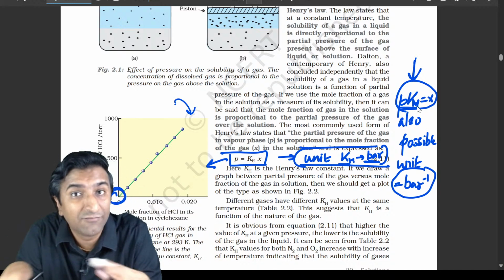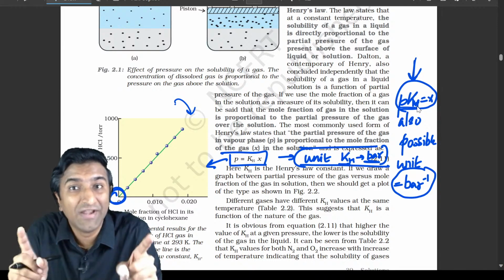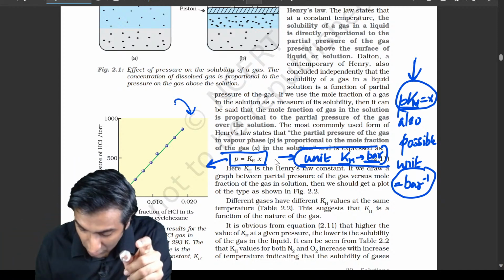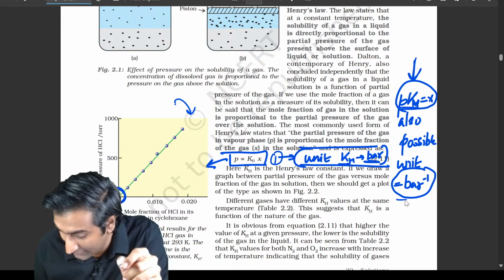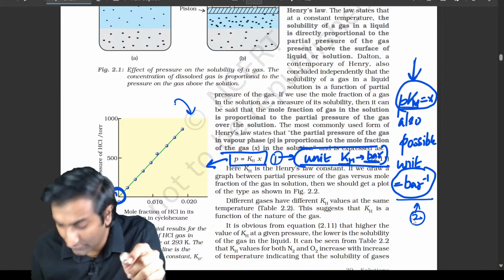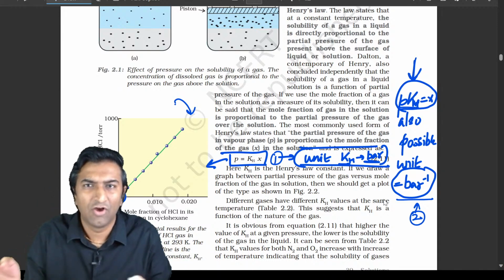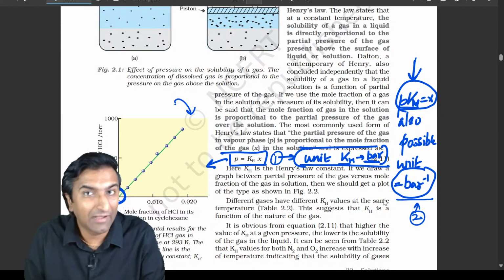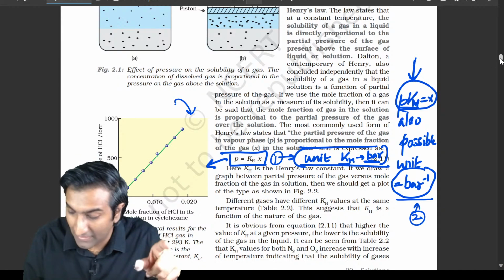Now, how do you know which is the form of the equation? Check the units of KH. अगर KH की unit है bar, then you're talking about equation number 1. अगर KH की unit है bar inverse, then this is the other equation. Is just y equal to mx or y equal to 1 by m times x. That's it. Okay. That's all it is. आप देख लो उसको कैसे figure out करना है. थोड़ी सी बारीकी वाली बात है.